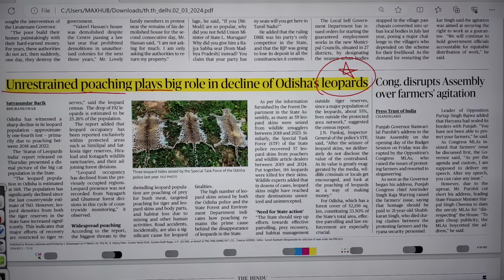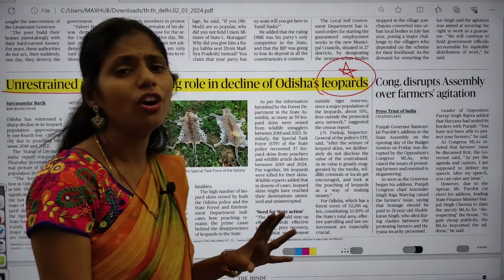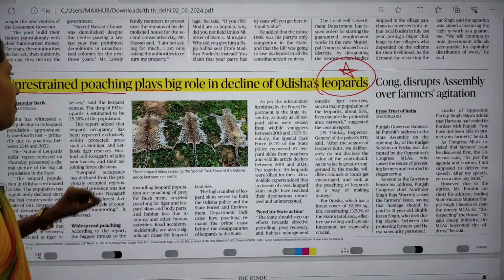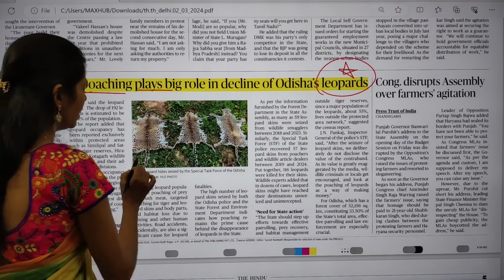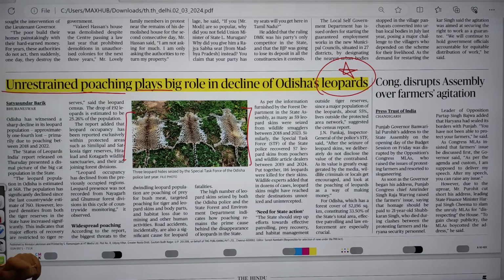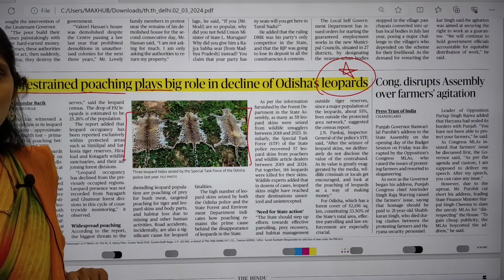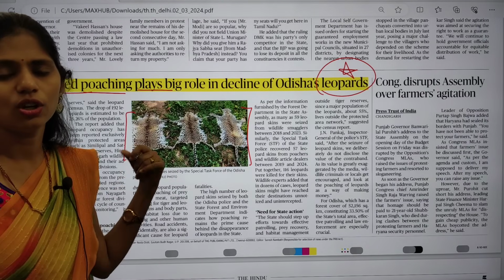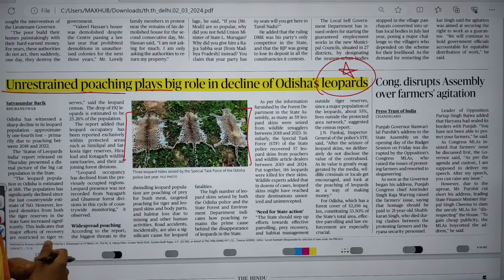This article gives one important reason for the decrease in the leopard population, and that reason is poaching, especially of leopard hides. They are seized by the special task force of Odisha. They poach for the hides, that is, the leather or skin of these leopards.